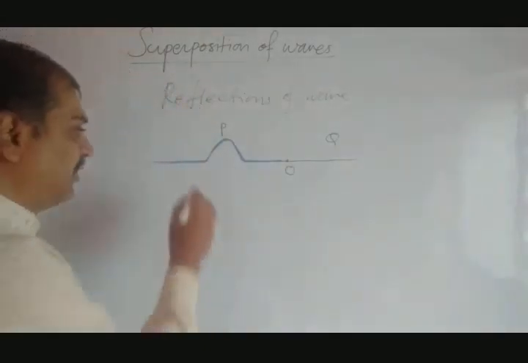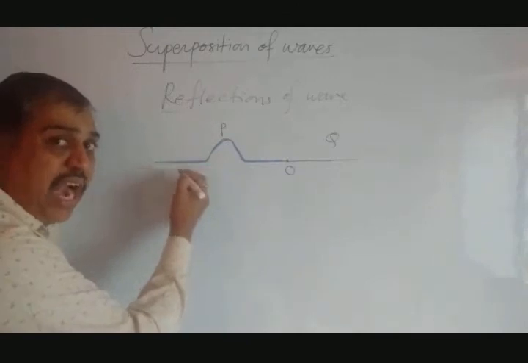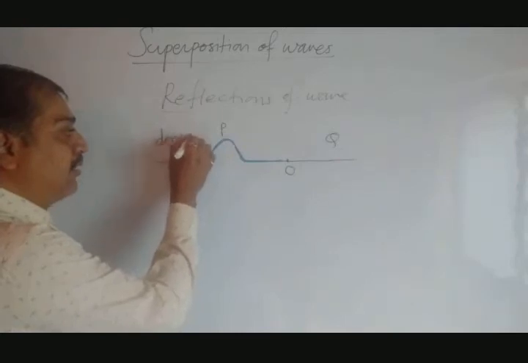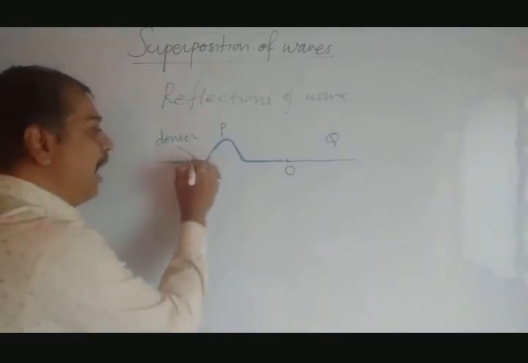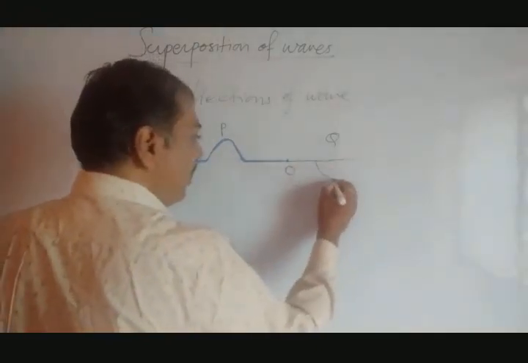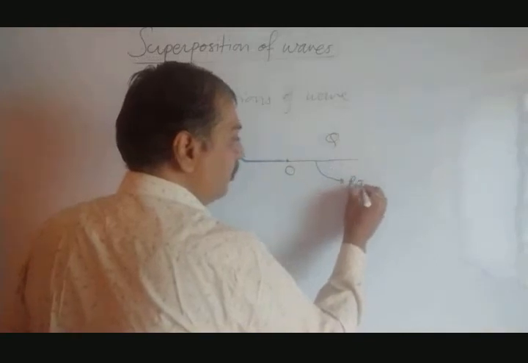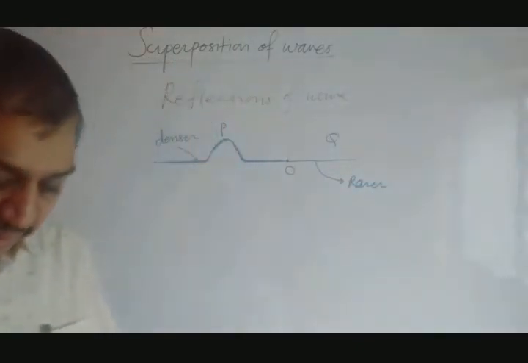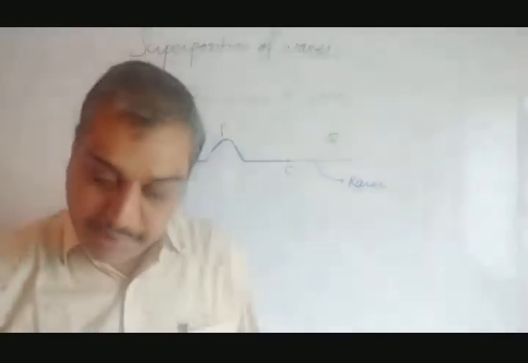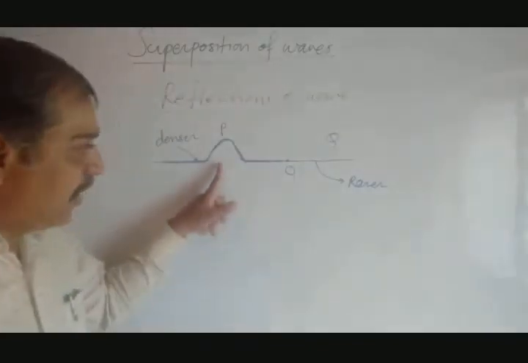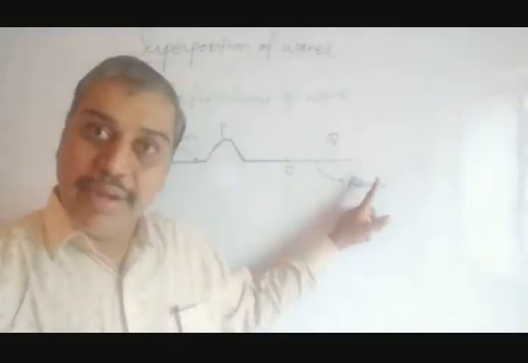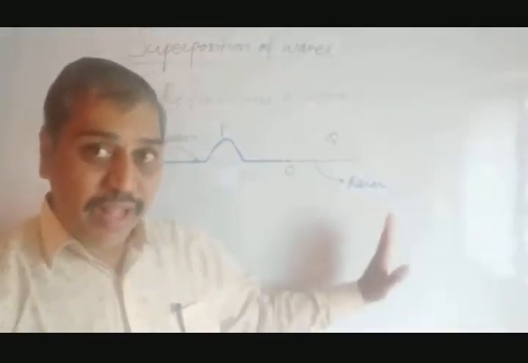Now let us consider this solid length, or you can say larger dimension string or wire, as a denser medium. At the same time, let us consider the lighter one as a rarer medium. For the sake of understanding, they have taken two strings: large in dimension, denser; small in dimension, rarer. Now see, in the first diagram, they have created a crease in the denser medium. How will it travel to the rarer medium? Denser to rarer we are going.